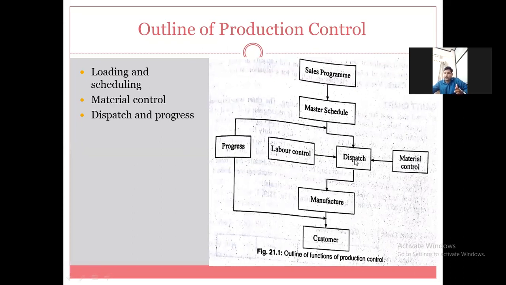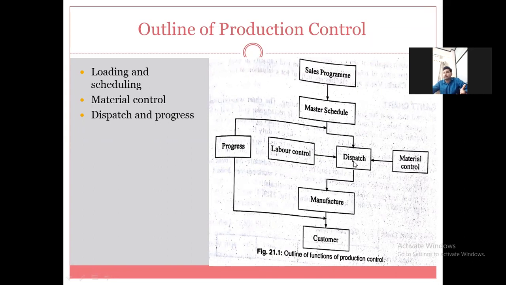Now here you can see the dispatching phase. So the third phase is nothing but dispatching and progressing. Dispatching means sending the work orders to the workers or the machines, and once the work order is provided to the machines, workers or departments, then and only then will the production, or the manufacturing, start.